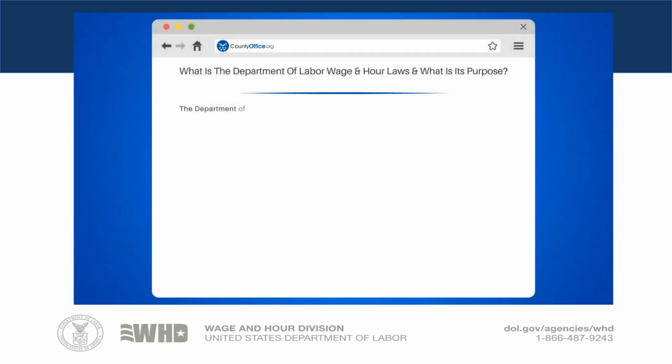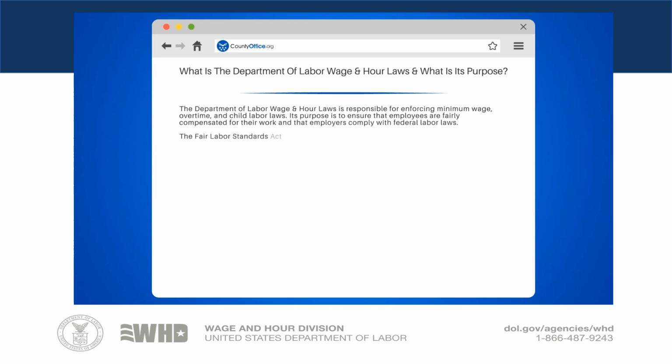What is the Department of Labor Wage and Hour laws, and what is its purpose? The Department of Labor wage and hour laws is responsible for enforcing minimum wage, overtime, and child labor laws. Its purpose is to ensure that employees are fairly compensated for their work and that employers comply with federal labor